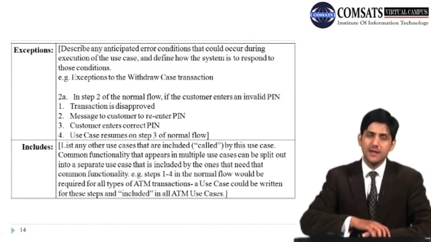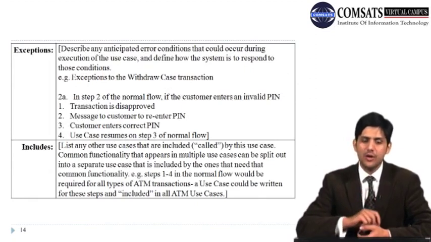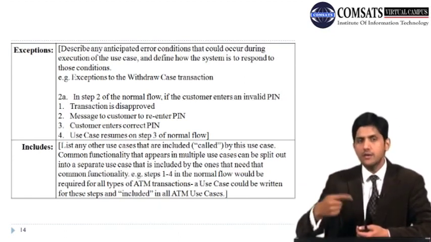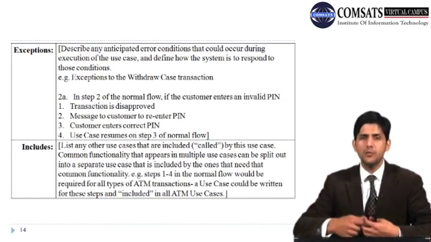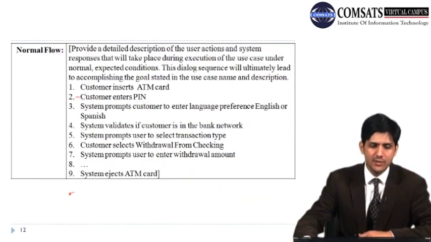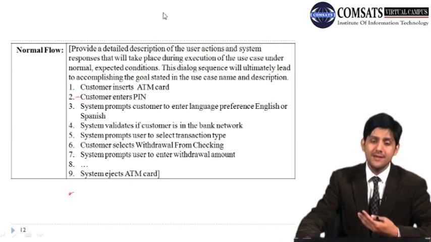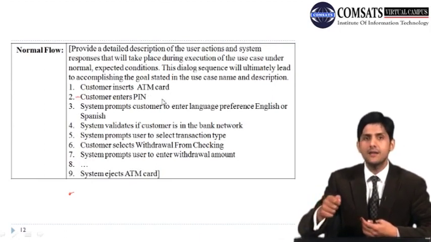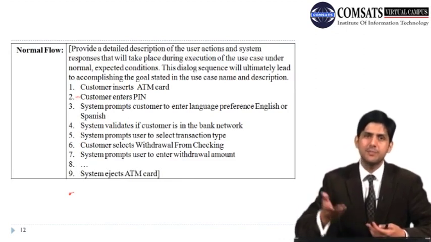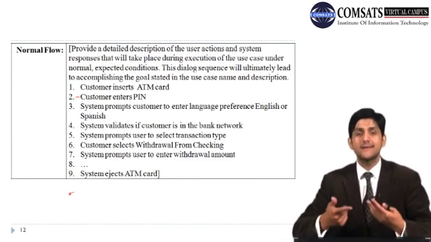Then we can also have exceptions in a use case. What are exceptions? They describe any anticipated error conditions that could occur during execution of the use case. For example, we have that normal flow of events. We look at all those normal flow events and try to identify what are the possible things that can go wrong. Let's look at these normal flow events. We have the customer inserts the ATM card. One thing that can go wrong here is that you enter the card in the wrong orientation. For example, you need to enter the card with the chip upwards or downwards, and your orientation is wrong. So that is an error.